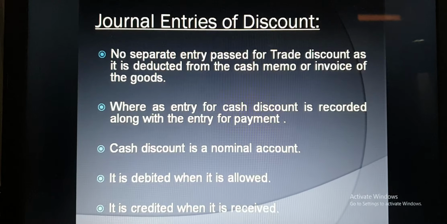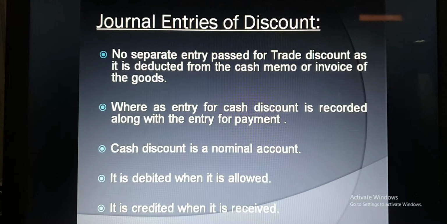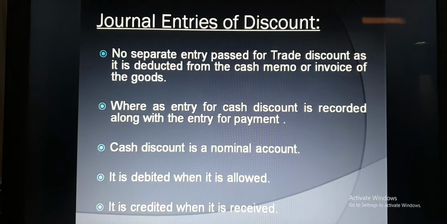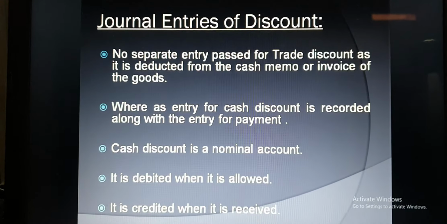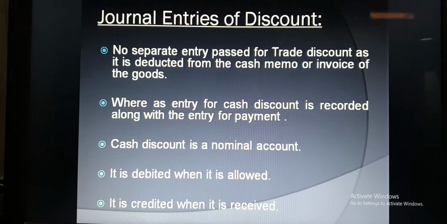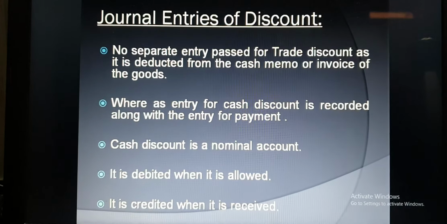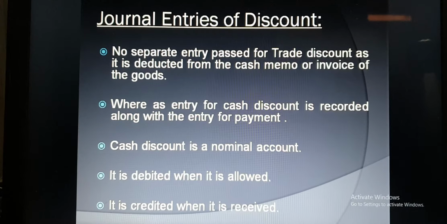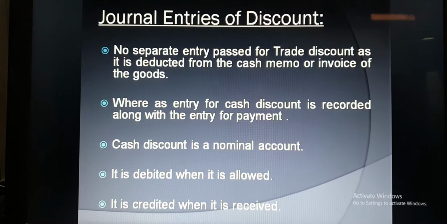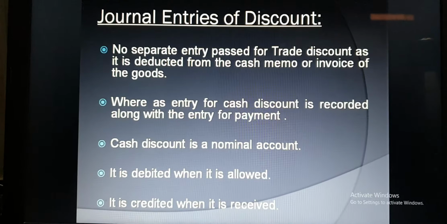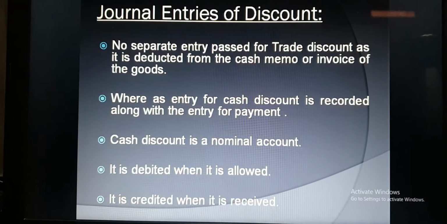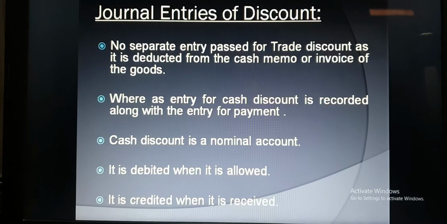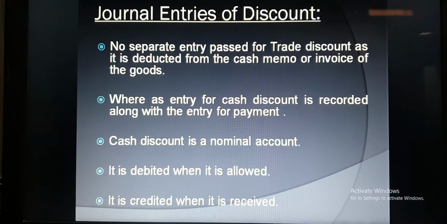Now how will you pass the journal entry in case of discount? First, no separate entry is passed for trade discount, as it is deducted from the cash memo and invoice of the goods. So there will be no journal entry for trade discount because it is allowed at the time of purchase and it is already deducted from the cash memo and invoice of the goods. So there is no need to pass the journal entry for trade discount. Whereas the entry for cash discount is recorded along with the entry for payment.